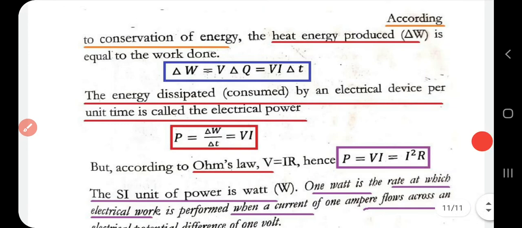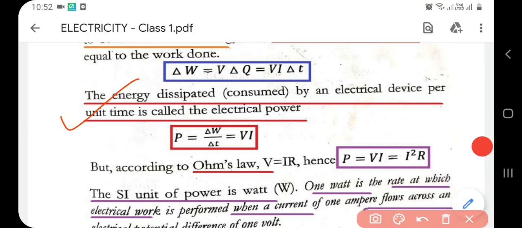Then the energy dissipated or consumed by an electrical device per unit time is called electrical power. So here you get one more definition. What is electrical power? It is given by P = delta W by delta T, and that is VI. But according to Ohm's law, we know V = IR. Hence, we can write power as VI, and in place of V, we can write IR. So P = VI becomes I square R.